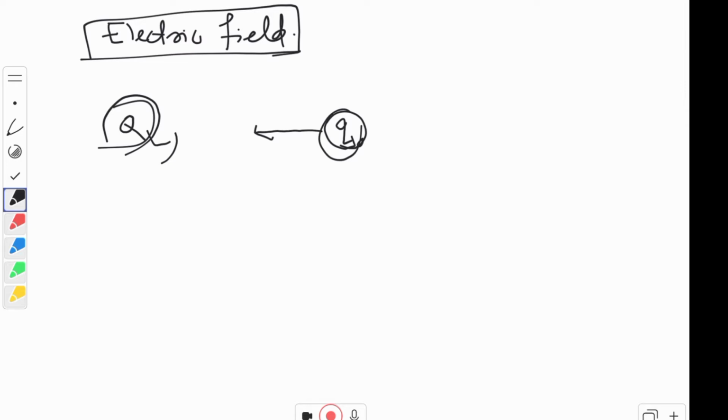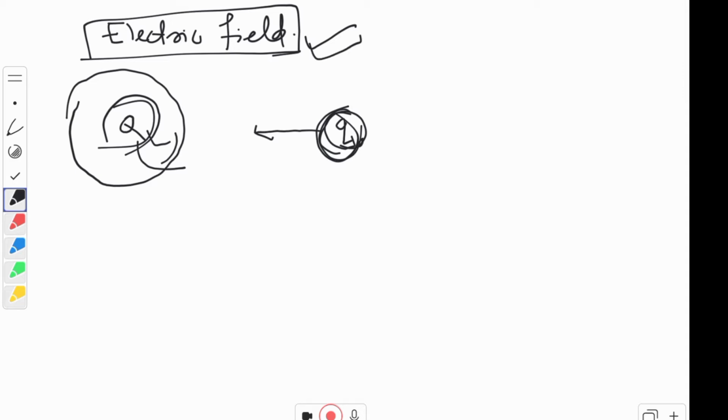Clear? That means when we keep this charge Q naught in the sphere of influence of the charge Q, then this Q exerts a force on Q naught. Here comes the word electric field.